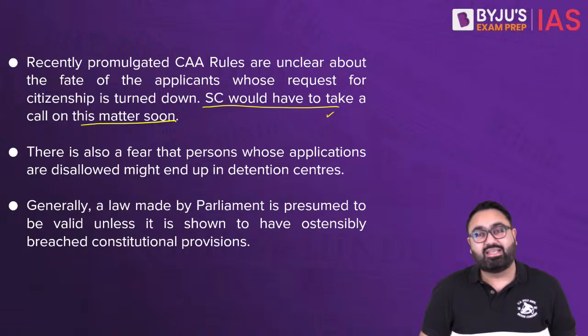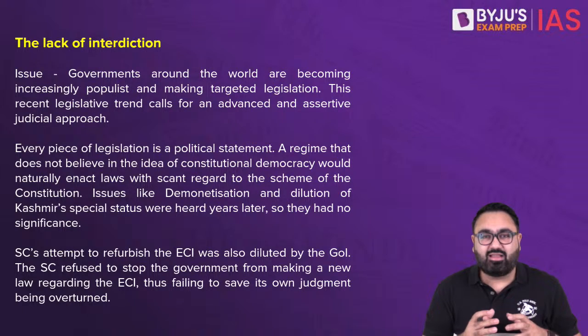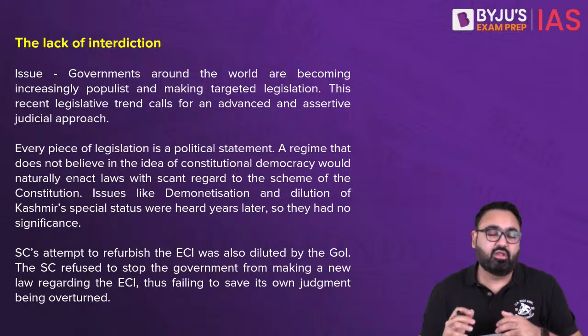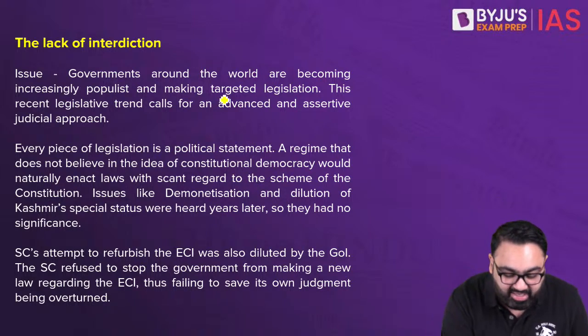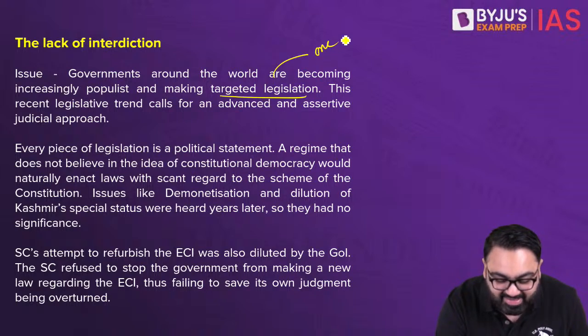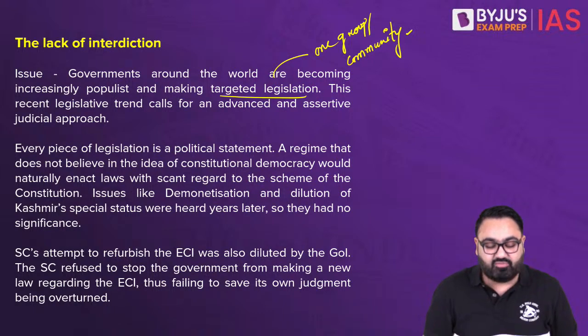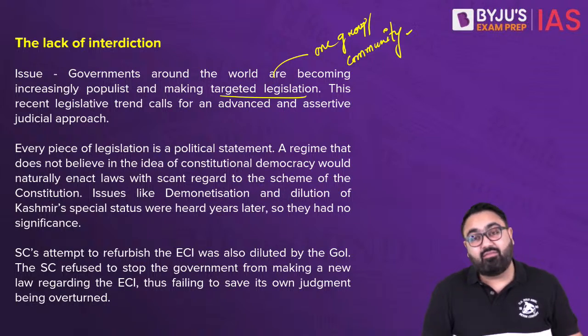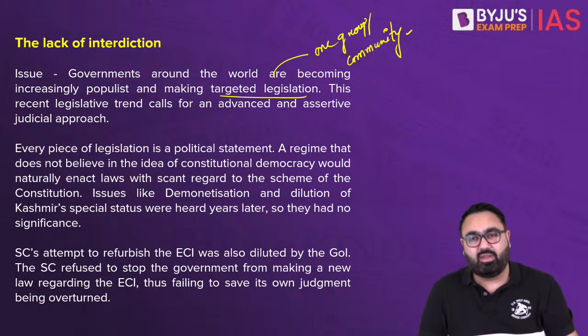This is where the author says that the court has to be much more proactive. In the past, we have seen the government, again I am talking from the author's point of view, making a lot of very targeted legislation. When you say targeted legislation, that means for one specific group or one specific community, trying to interfere there. The author says that there have been multiple such examples of laws where the Supreme Court or the judiciary has not intervened. And even when they did intervene, they intervened at such a stage that damage had already been done.